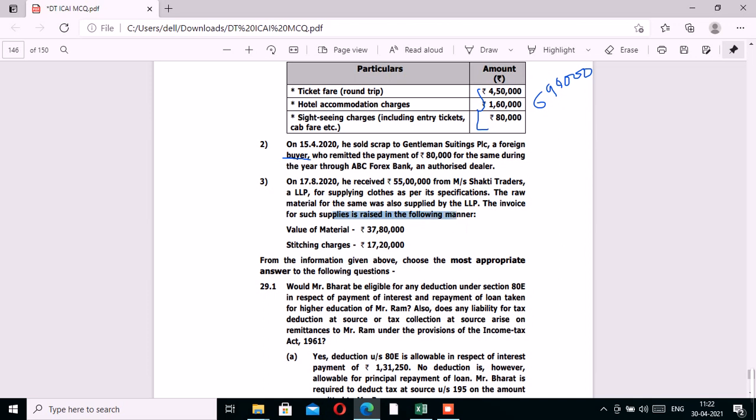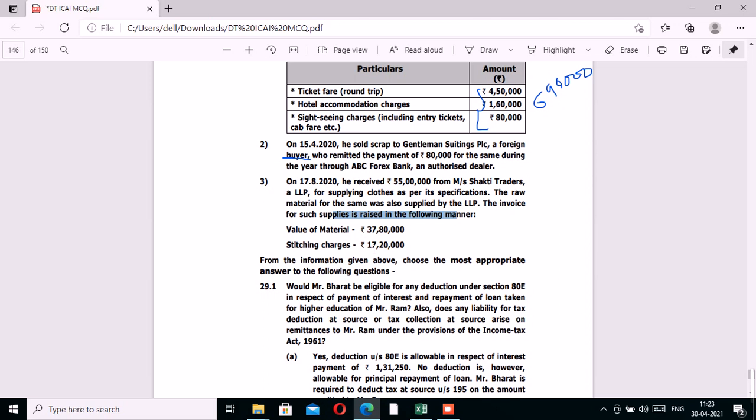We have value of materials and we have stitching charges. Now, under section 194C, the definition of work involves manufacturing any goods as per the specifications of the person who has given the contract. Also, the material by which manufacturing is done should have been supplied by the person who has given the contract.